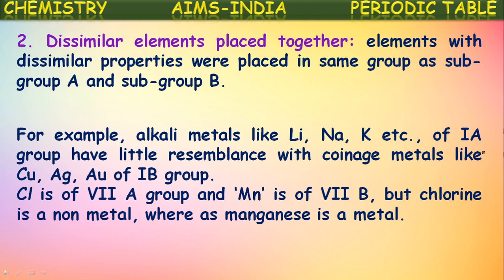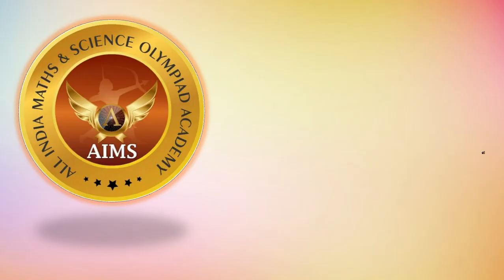Similarly, chlorine of group 7A and manganese of group 7B are in the same 7th group. Of course, they are in two subgroups A and B, but they do not have any resemblance in their properties, where chlorine is a non-metal and manganese is a metal, but both are in the same 7th group. So this is one of the disadvantages in Mendeleev's periodic table: elements with dissimilar properties kept in one group. Okay, that is about Mendeleev's periodic table.